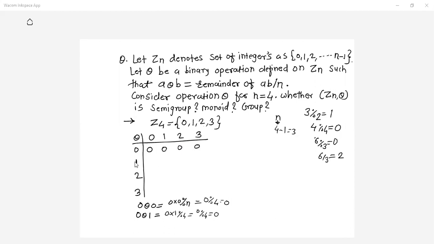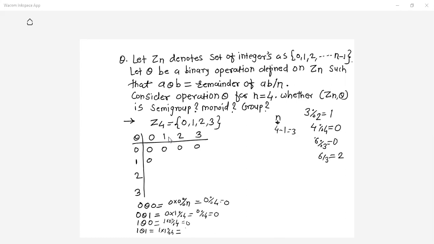Now go for the second row, the row for 1. So 1 theta 0. What will be 1 theta 0? 1 into 0 mod 4. It is the remainder of AB divided by 4, right? So 1 into 0 is 0. 0 mod 4 again gives you 0. So 0 only will come here. What about next? 1 theta 1. 1 theta 1 is 1 into 1 mod 4.